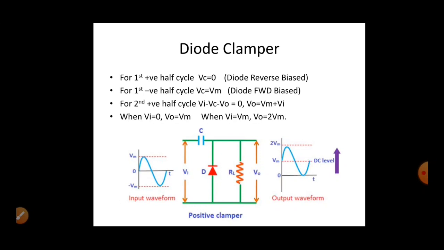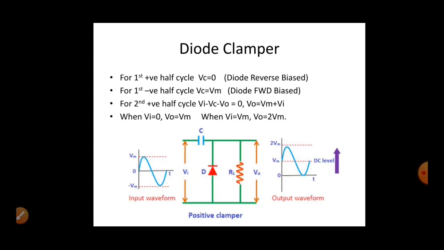When will your capacitor get charged? Only when your diode is forward biased, then only your diode will get some current. So during the negative half cycle your diode is forward biased and the capacitor will get charged to the maximum peak value of your input voltage, which is nothing but Vm.